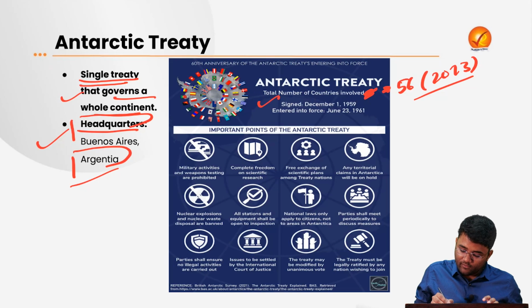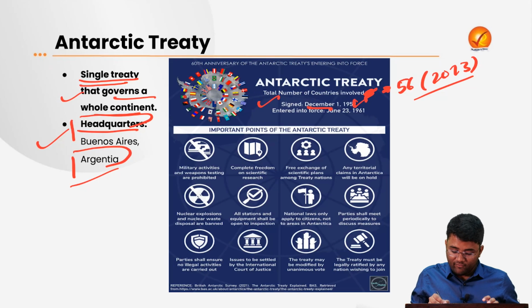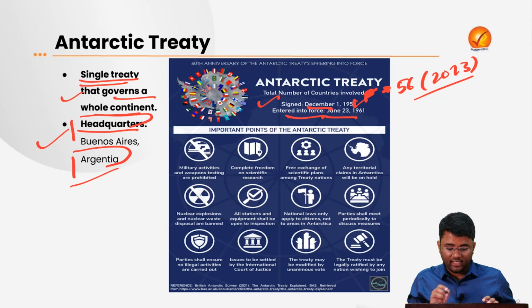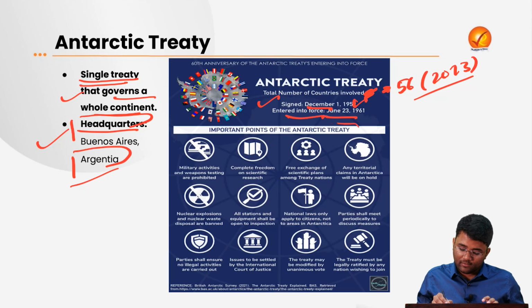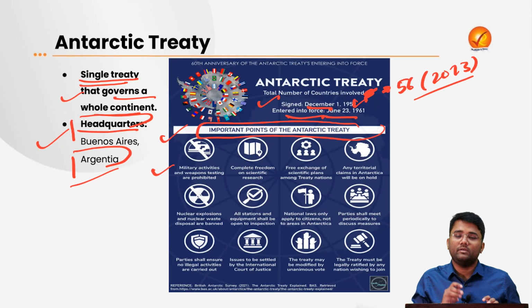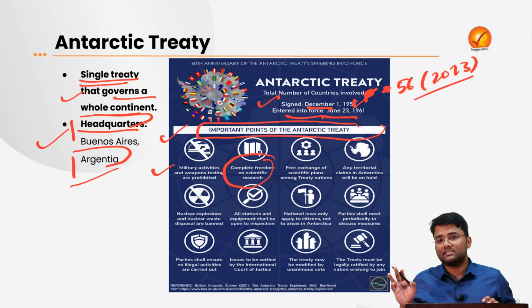This treaty was signed on December 1, 1959, and it entered into force on June 23, 1961. What are some of the important points of this Antarctic Treaty? First, all military activities and weapons testing will be prohibited in the Antarctic region. Then there will be complete freedom of scientific research. That's why there are several scientific research stations of India located in the Antarctica.